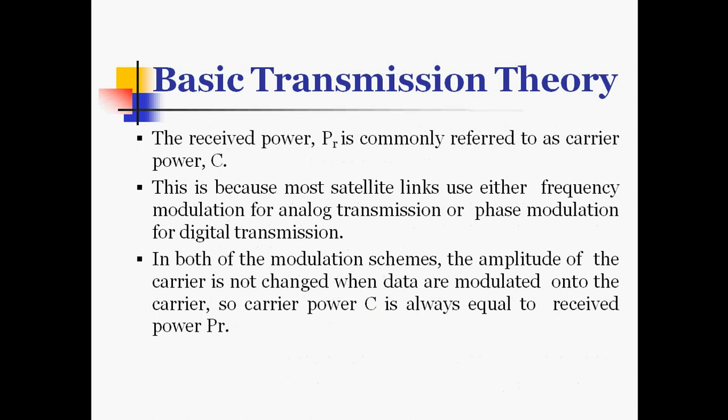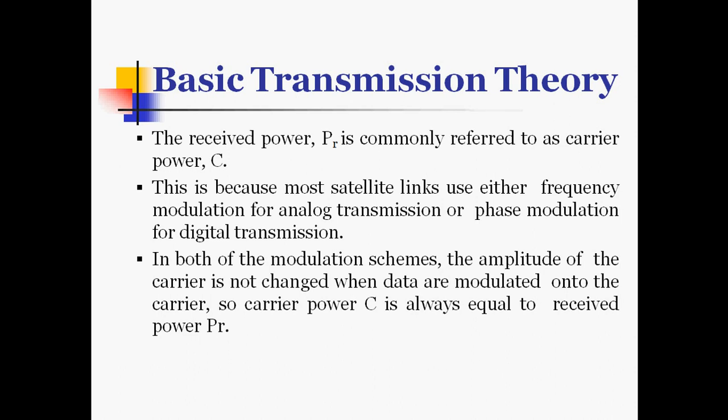The received power, when we represent it in dBW, means decibels greater or less than 1 watt. These units, dBW or dBm, are widely used in communication engineering. EIRP, being the product of transmitter power and antenna gain, is often quoted in dBW.